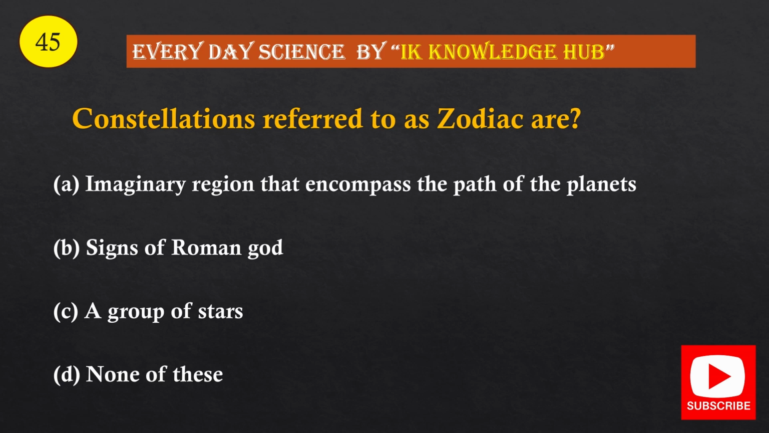Question number 45. Constellations referred to as zodiac are: A, imaginary regions that encompass the path of planets; B, signs of Roman gods; C, a group of stars; D, none of these. And the correct option is option A, imaginary regions that encompass the path of the planets.